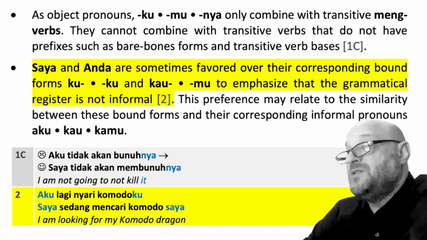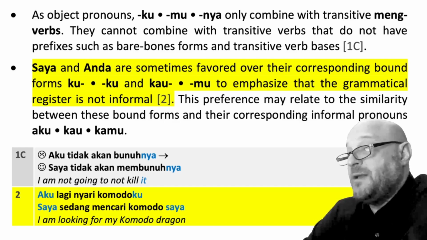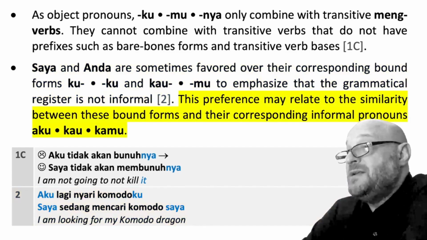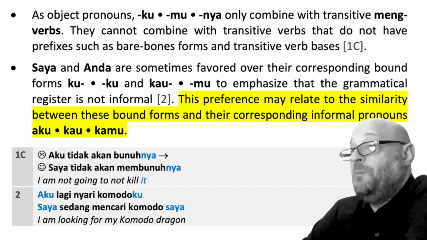Saya and anda are sometimes favored over their corresponding bound forms ku, kau, mu, to emphasize that the grammatical register is not informal. Example 2, aku lagi nyari komodoku. Informal, I'm looking for my Komodo dragon. Saya sedang mencari komodo saya in the standard register. This preference may relate to the similarity between these bound forms and their corresponding informal pronouns, aku, kau, kamu.